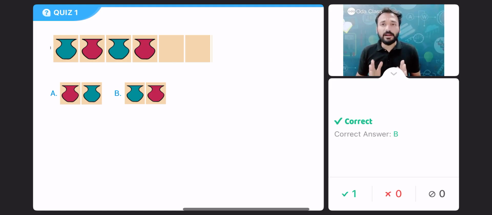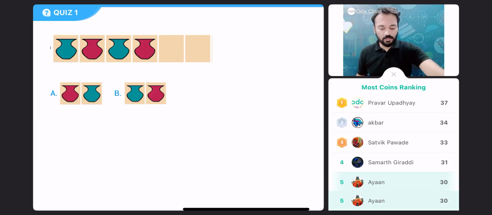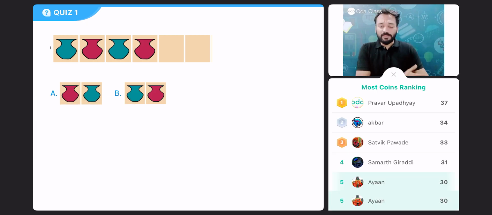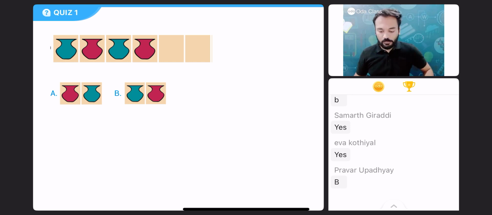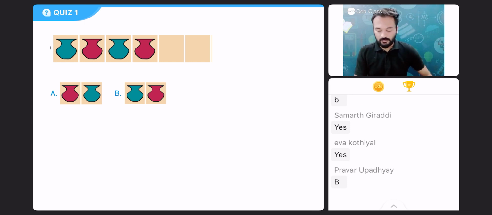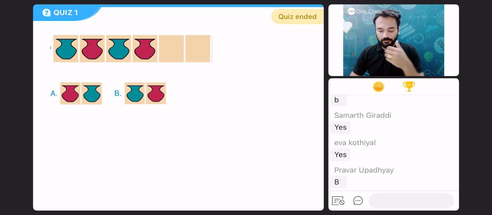This is a repeating pattern. Green pot, red pot, green pot, red pot. Again, select the correct option. 10 more seconds. Very good, everyone. Almost 95% of you have answered. Very good, amazing.